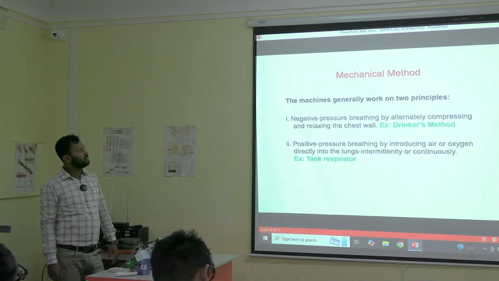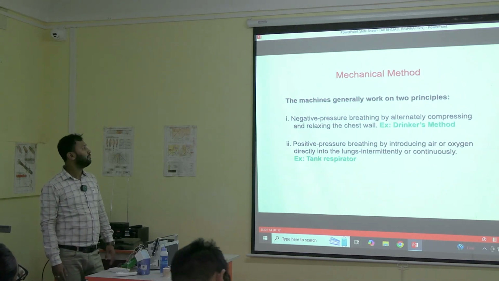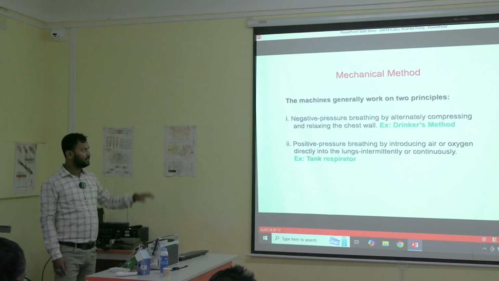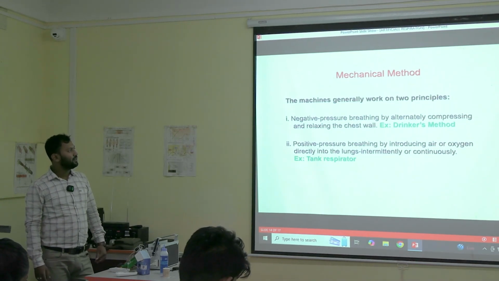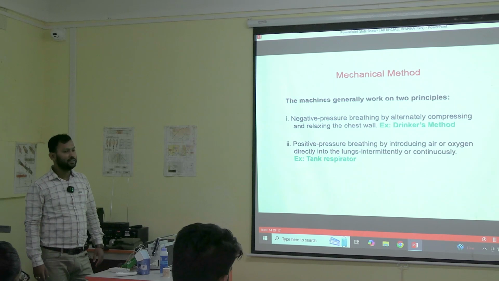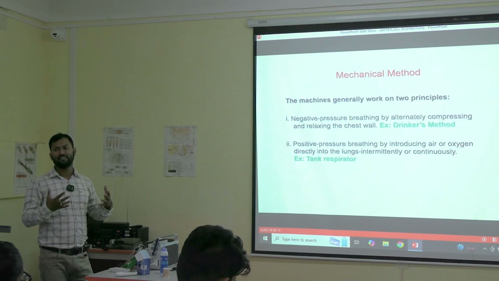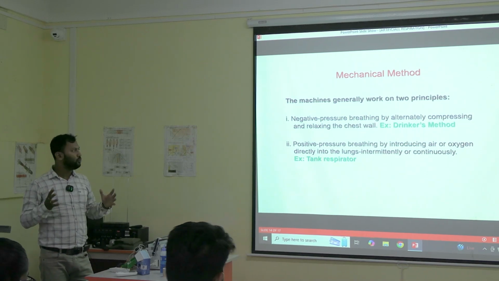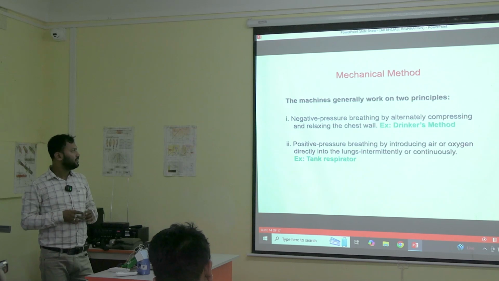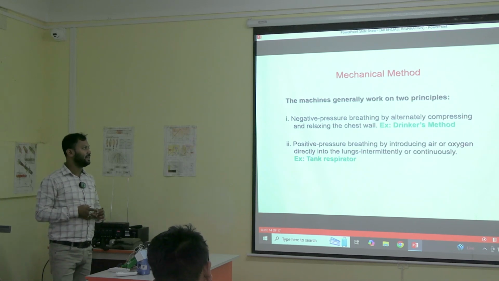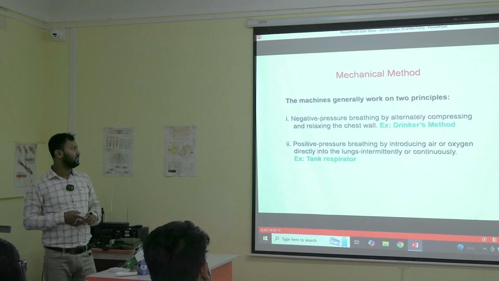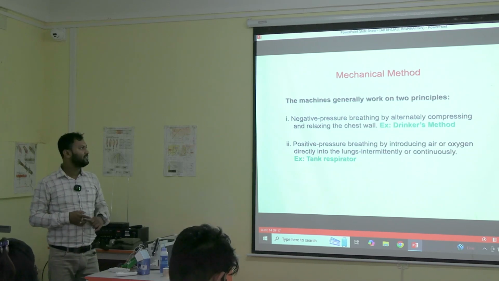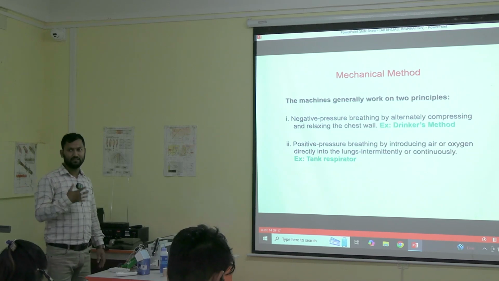The machines which work for mechanical methods of ventilation generally work on two principles. One is negative pressure breathing by alternately compressing and relaxing the chest wall. The machines will compress and relax the chest wall. So that is one way. Example, Drinker's method. And another is positive pressure breathing by introducing air or oxygen directly into the lungs, intermittently or continuously. Example, tank respirator. These are the earlier methods which were first used.